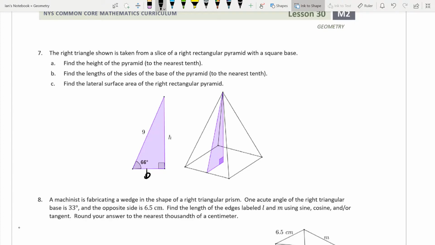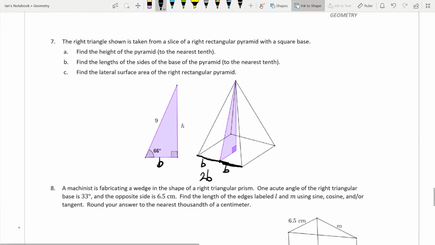And then you're going to find the lateral surface area of the right triangle pyramid. Now, what that means is that once you find this base, okay, that gives you half of this base area here of this triangle. So that's going to be b. This is going to be b. So the whole area is 2b for that base.